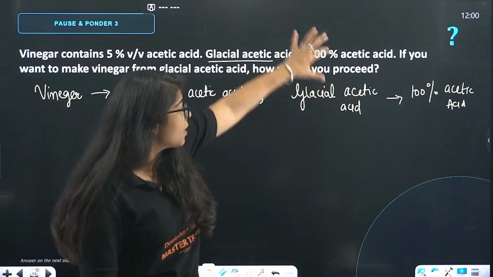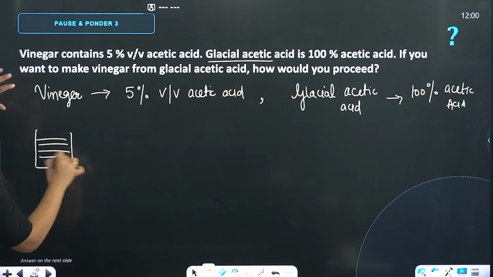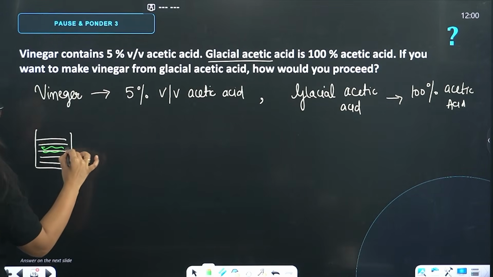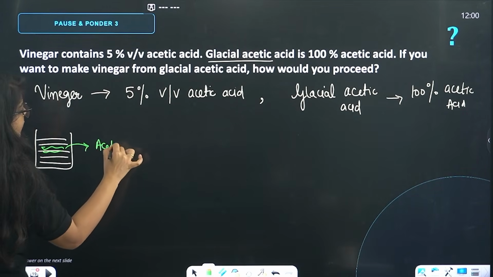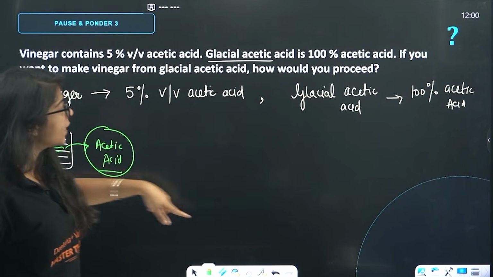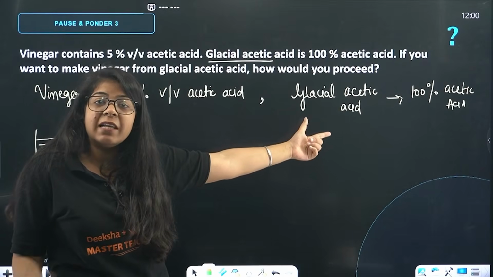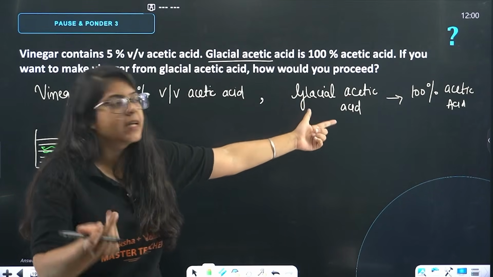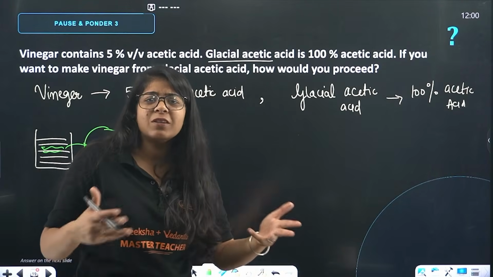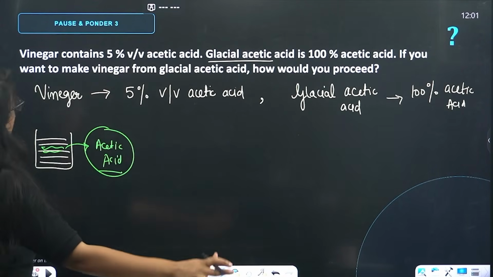So, basically they are just adding this one extra thing. If you just skip it, you will see that you have this vinegar, and they are saying that in this vinegar, 5% is acetic acid. And where are you getting this acetic acid from? You are getting this acetic acid from glacial acetic acid. Now, is glacial acetic acid pure acetic acid? Yes, because it is 100% acetic acid. So it's just there to confuse you, make you think a little bit more, pause and ponder, right? So they're just trying to pause you a little bit.